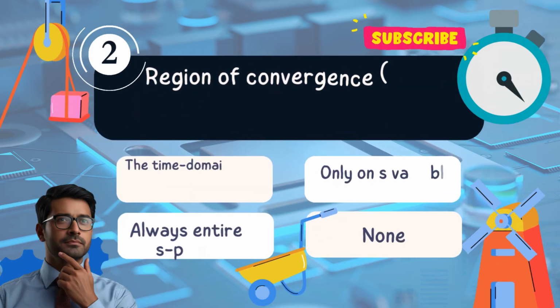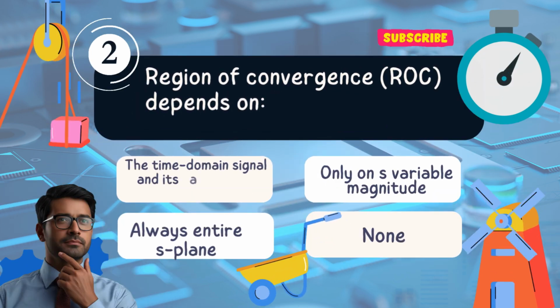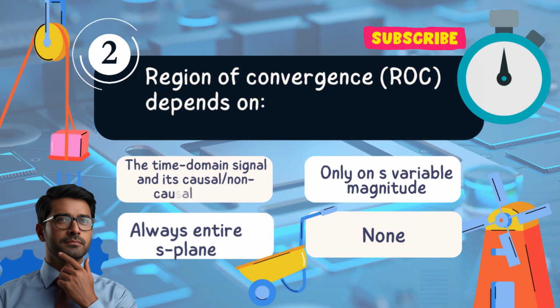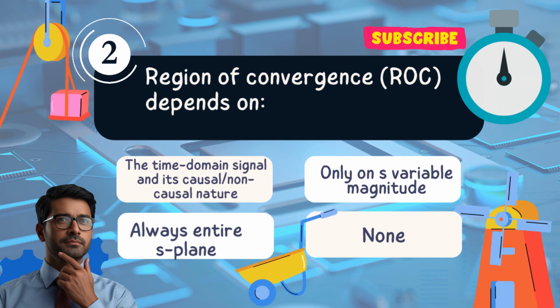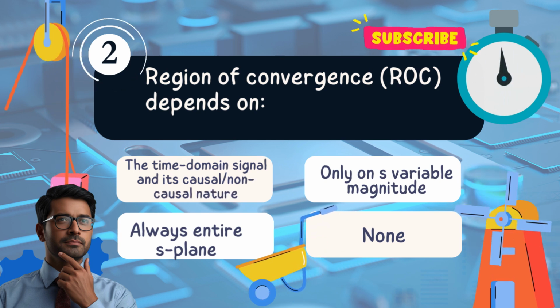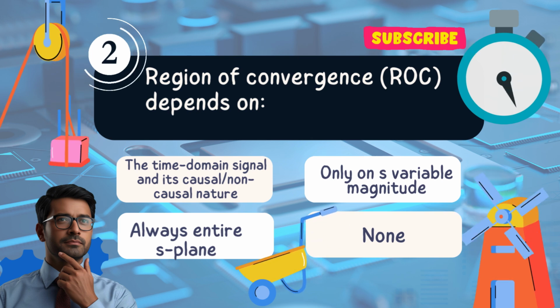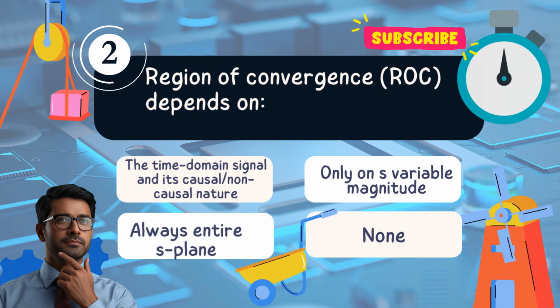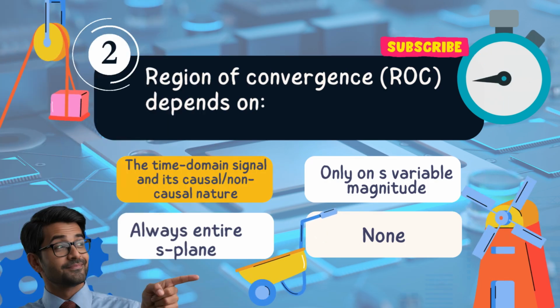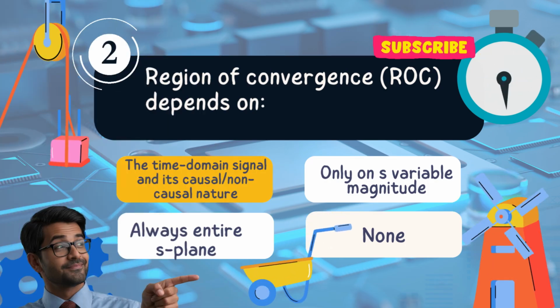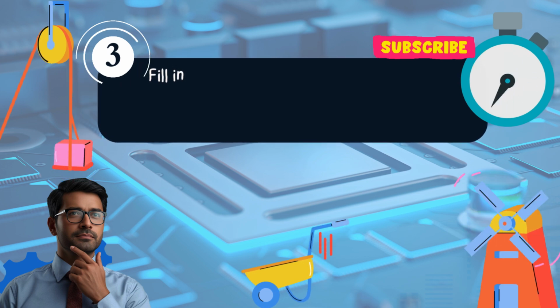Question 2. Region of convergence depends on: a. the time domain signal and its causal or non-causal nature. b. only on magnitude of s. c. always entire s-plane. d. none. Answer: a. the time domain signal and its causal or non-causal nature.